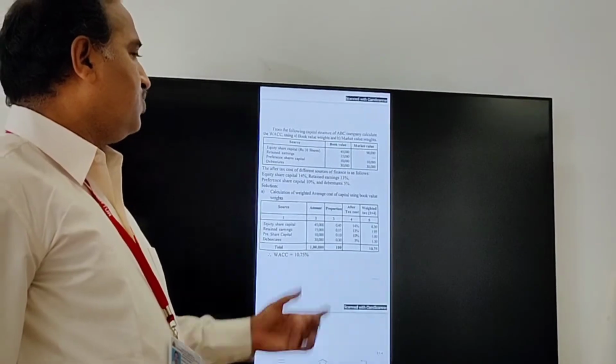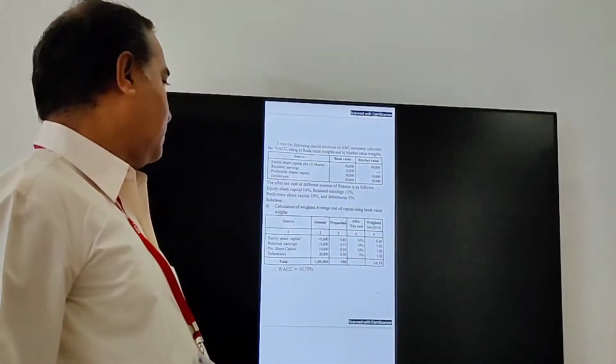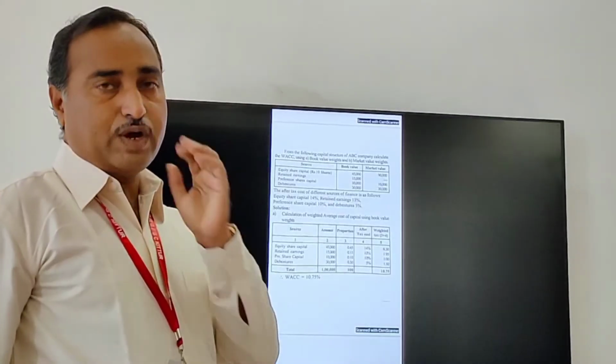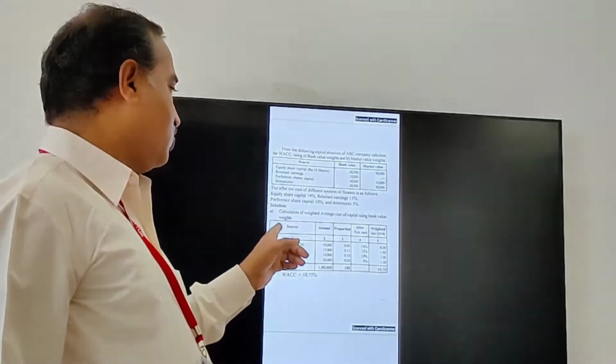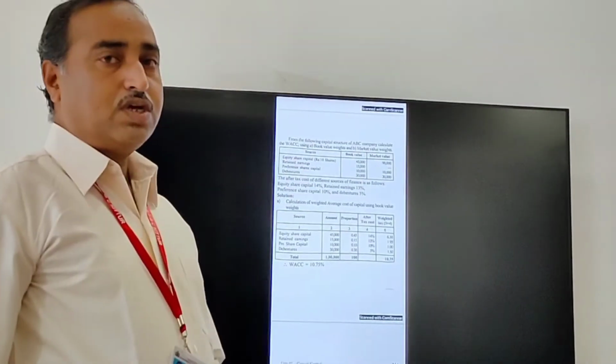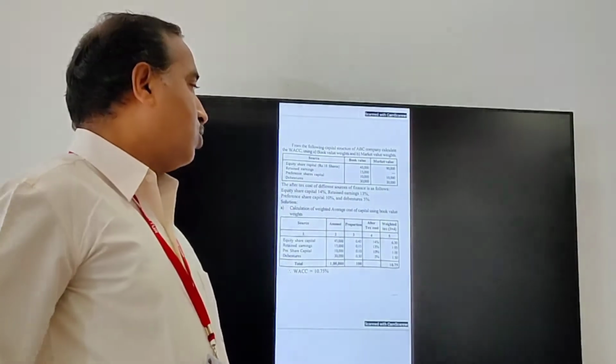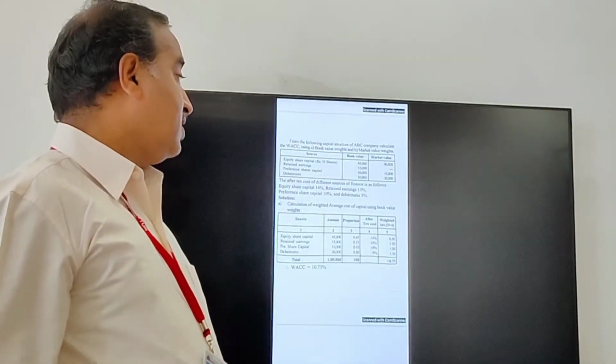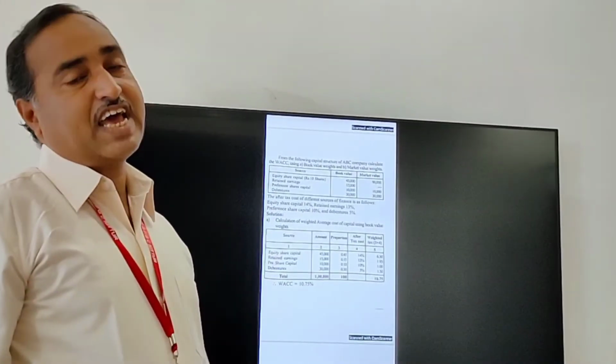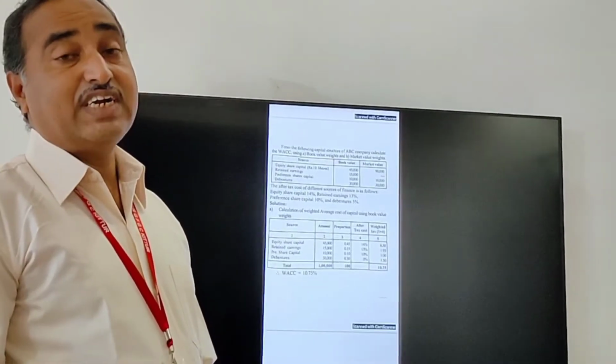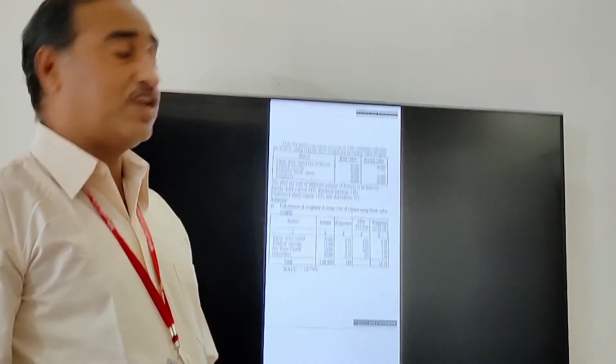Here you see only the book value columns. Here we have to prepare a total of 5 columns. First one is source, next one is amount, third one is proportion, fourth one is after tax cost, fifth one is weighted cost. The fifth one, weighted cost, is the most important.